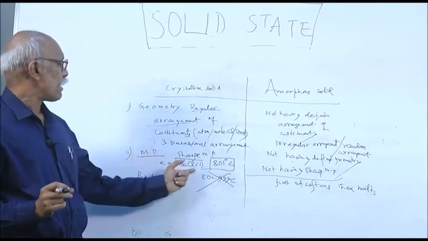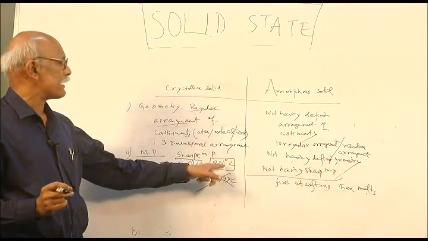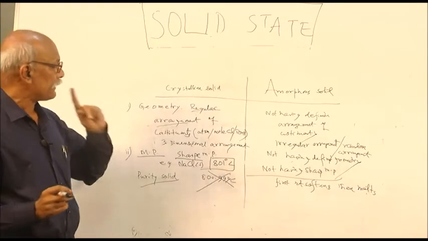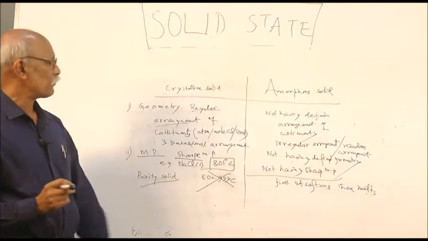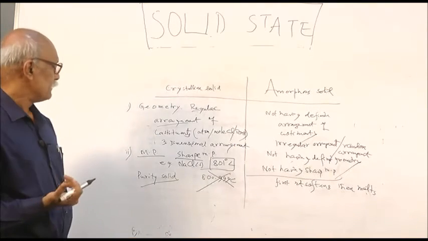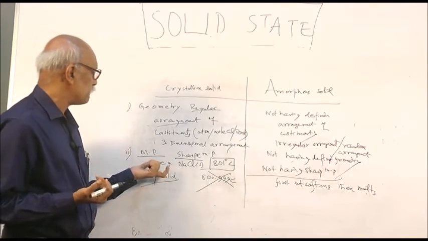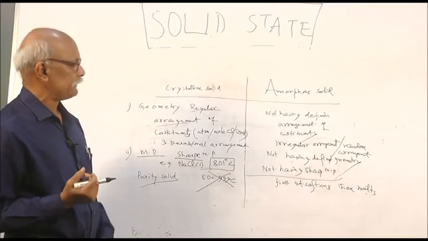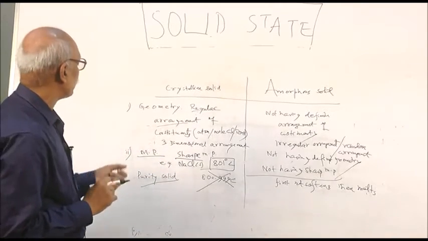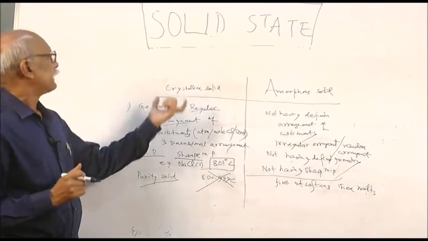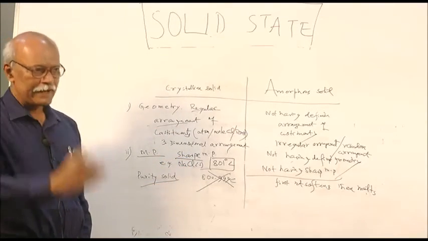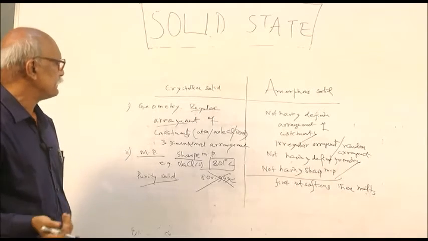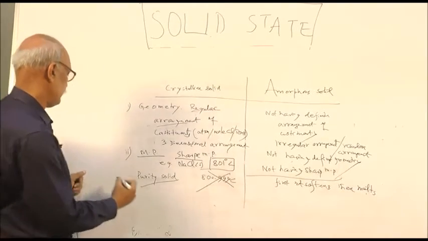Suppose a sodium chloride salt melts at 801 degrees centigrade, then you can conclude that sodium chloride is the pure one. So the purity of a solid can also be known from the melting point. But that is not our concern. Our concern is that your crystalline solid should have a sharp melting point, a definite temperature at which it converts into liquid. That is the melting point.